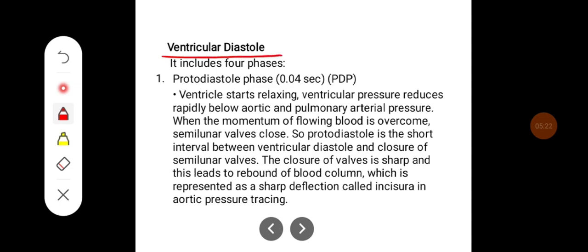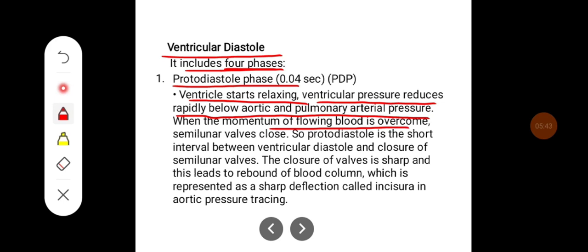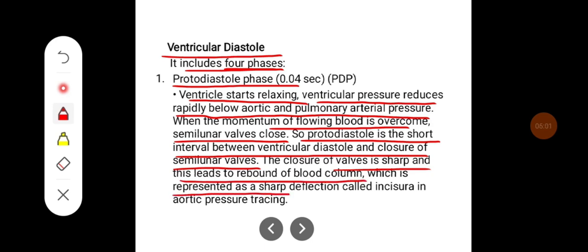Ventricular diastole includes four phases. The first one is the protodiastole phase, which is around 0.04 second. The ventricle starts relaxing, and ventricular pressure reduces rapidly below the aortic and pulmonary arterial pressure. When the momentum of the flowing blood is overcome, the semilunar valves close. So protodiastole is the short interval between the start of ventricular diastole and closure of the semilunar valves. The closure of the valves is sharp, and this leads to a rebound of the blood column, which is represented as a sharp deflection called the incisura in the aortic pressure tracing.